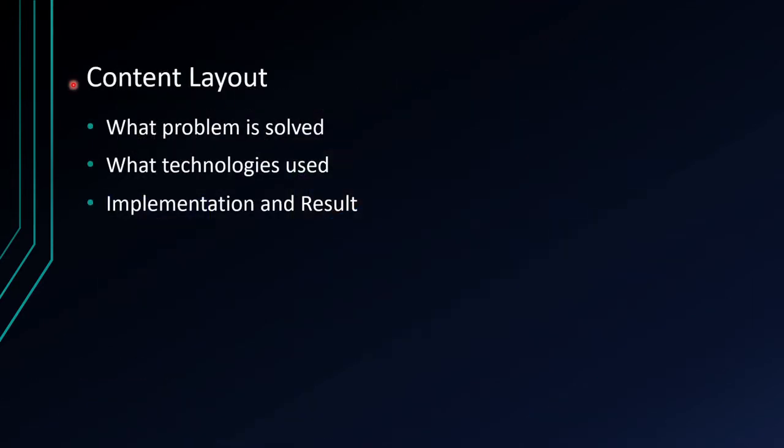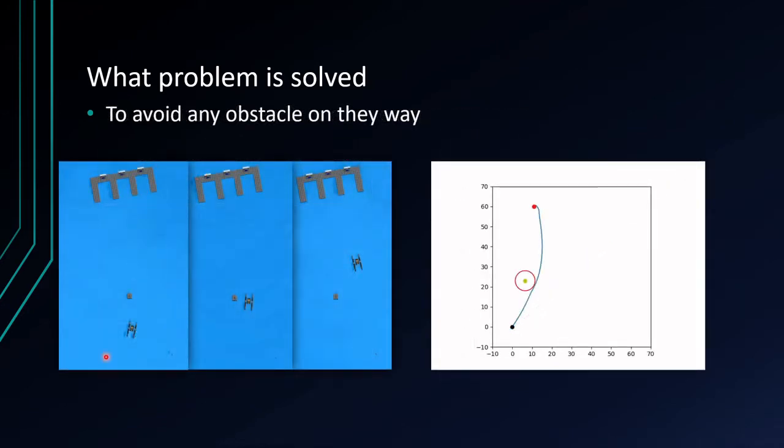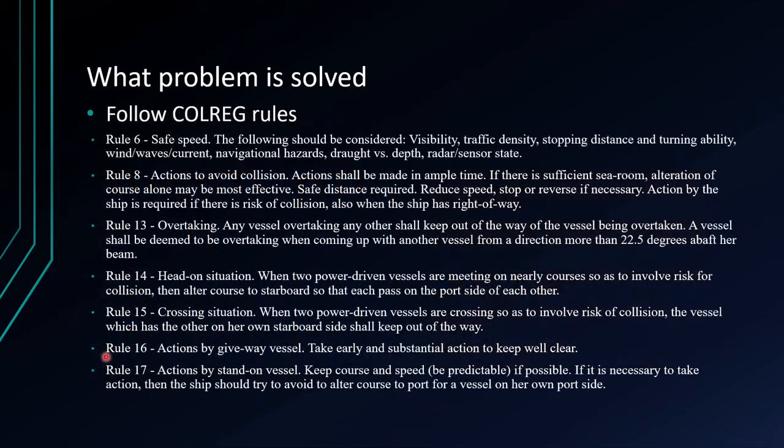So here is the content of this presentation: we will be discussing what problems are solved, what technologies are used, and the implementation and results. So what are the problems solved? The main objective of this project is to follow a trajectory, or in a simpler version, to reach a target which will be given to the control system. The second objective is to avoid any obstacle on its way, and the third objective is to follow COLREG rules.